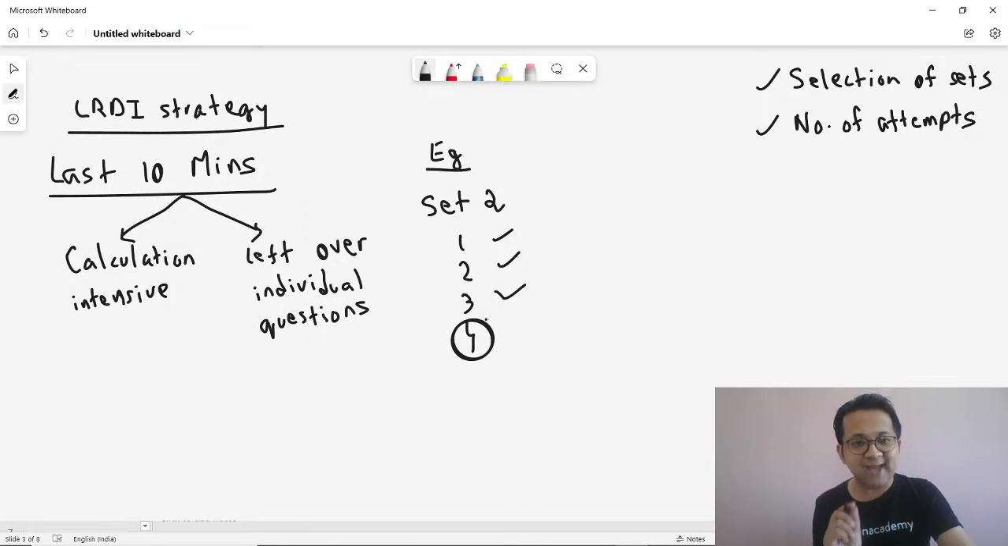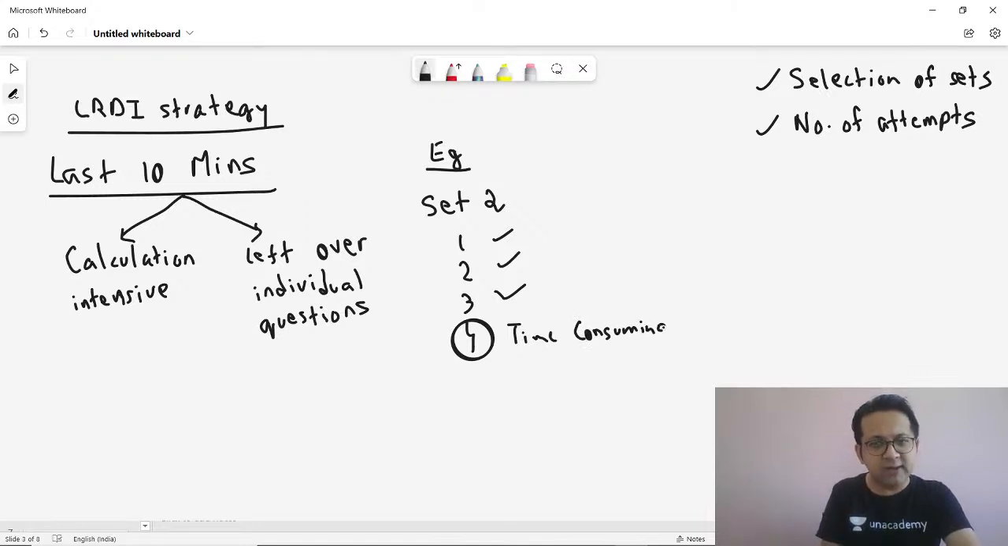Hence, while solving in the first 10 minutes, you feel that this question is a bit time consuming, so you would not want to attempt it right now. Keep some space on your rough sheet, so you don't have to do all of it once again, and then go and solve the remaining questions. In the last 10 minutes, come back and solve this question.